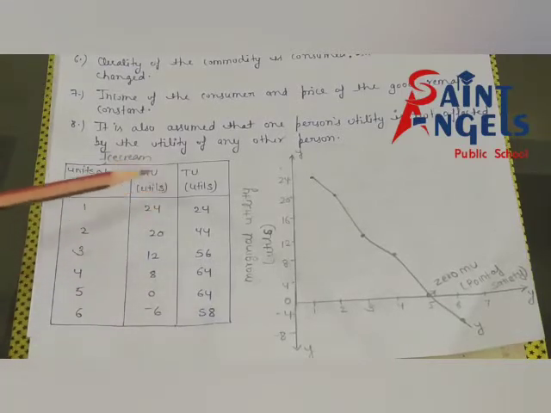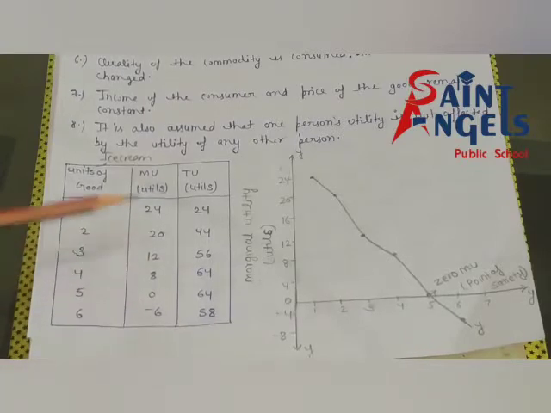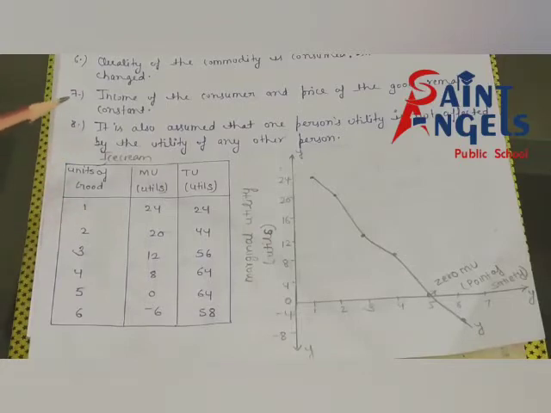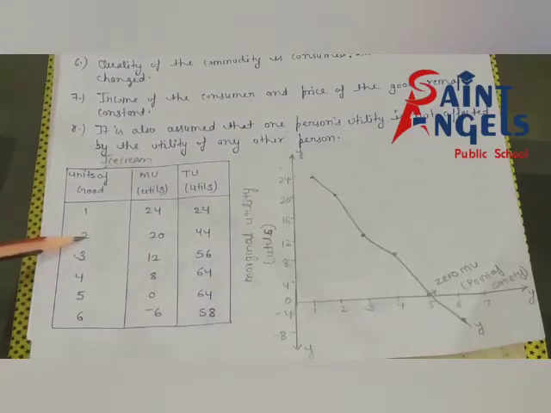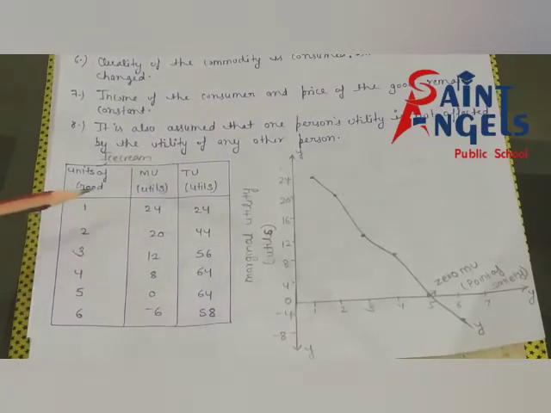What do you understand by this? Satisfaction from the first unit of ice cream will be greater than satisfaction from the second unit, and satisfaction from the second unit will be greater than satisfaction from the third unit.